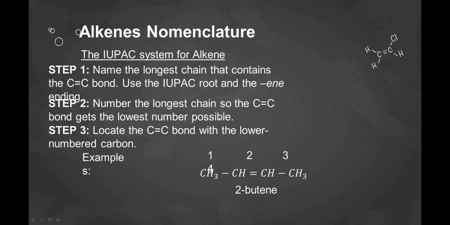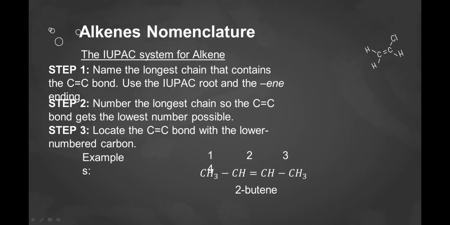The alkenes nomenclature, the IUPAC system for alkenes. Step 1, name the longest chain that contains the carbon double bond. Use the IUPAC root and the "-ene" ending. Replace the alkane suffix "-ane" with the suffix "-ene." Select as the parent carbon chain the longest continuous chain of carbon atoms that contains both carbon atoms of the double bond. Number the parent carbon chain beginning at the end nearest to the double bond.